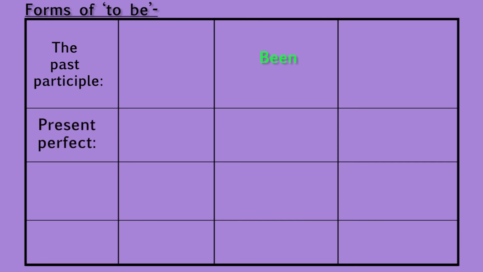Present perfect: have been or has been. Past perfect will be had been. So these are the different forms of to be. They are very important and they will help you in order to construct different sentences. You'll have to remember them throughout your life.